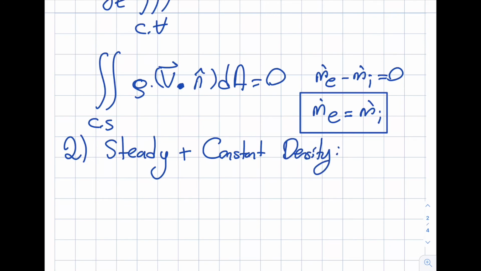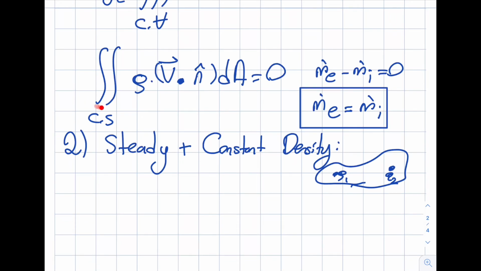Before I go ahead, you may see in some books or some professors' notes that they say this is incompressible. That is technically not correct. I'll show you the difference. Incompressible means that I cannot really compress it, right? If I have a system with density 1 over here and density 2 over here, I cannot compress this anymore, so this is going to be a constant value and this is going to be a constant value. But incompressible doesn't mean that this density must be equal to this density. I want you to be aware of that. The reason I bring this up is if you see incompressible, they mean to say constant density. That's quite all right.